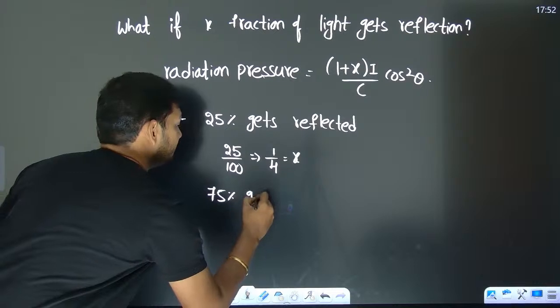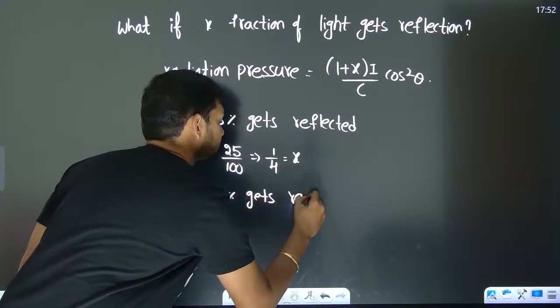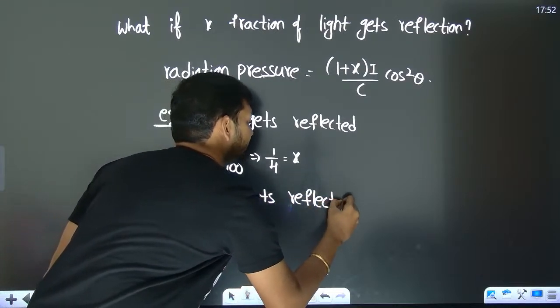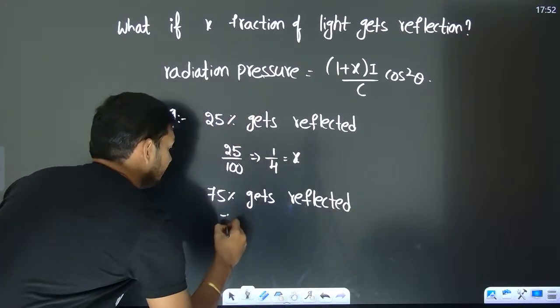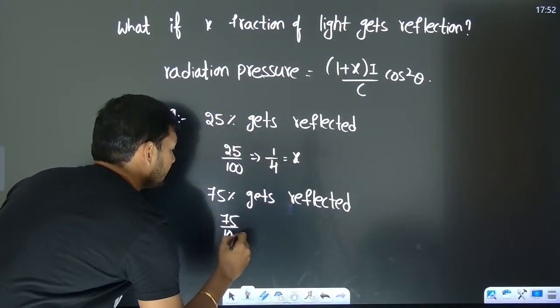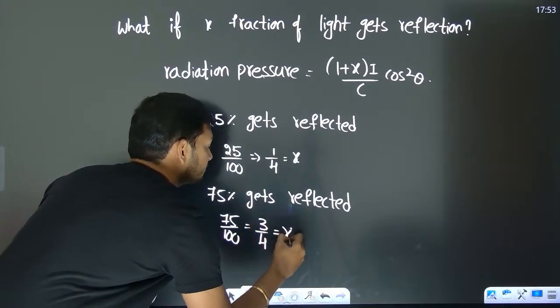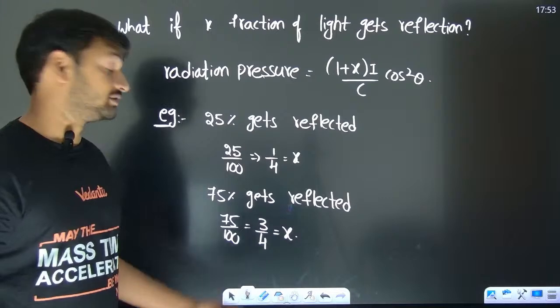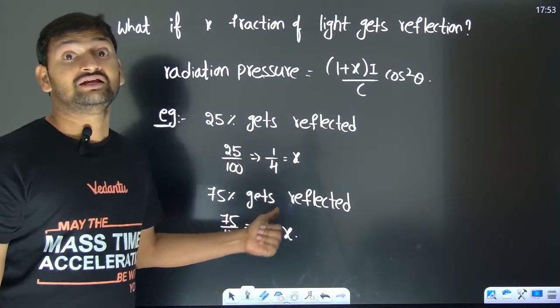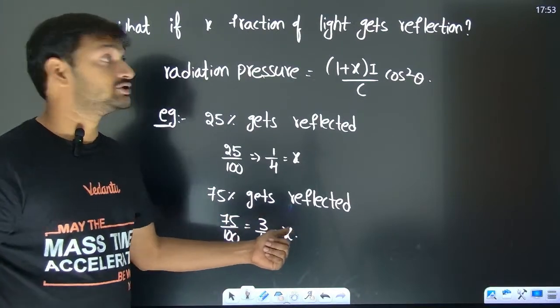If someone says 75% got reflected, then 75 by 100 fraction got reflected, which is 3 by 4, which you can take as your x.